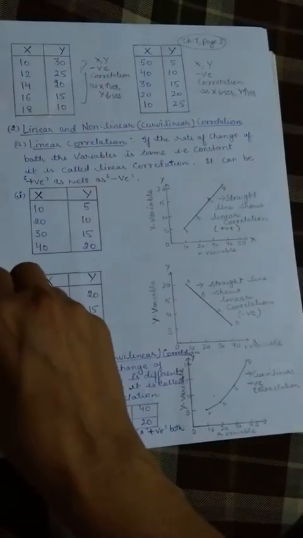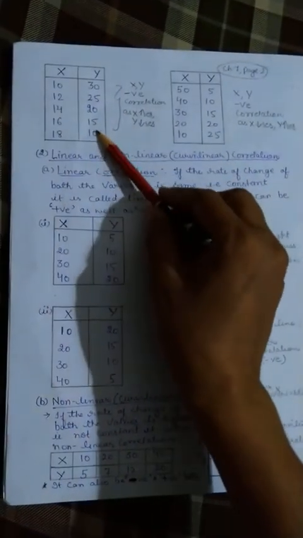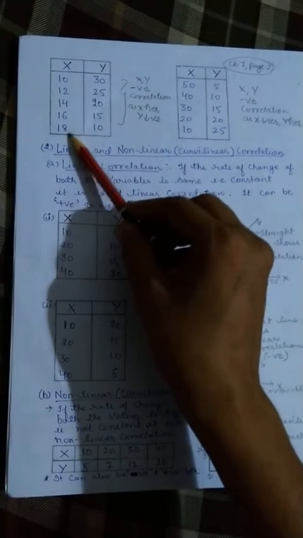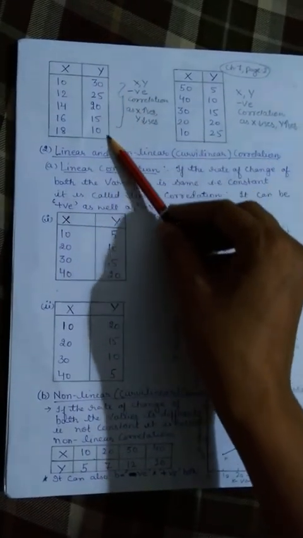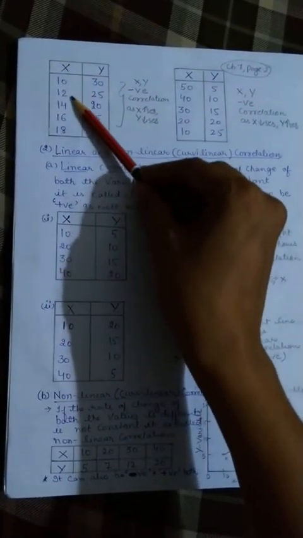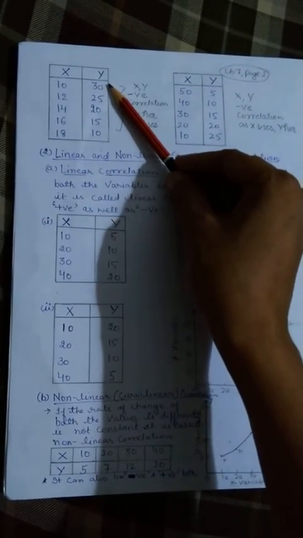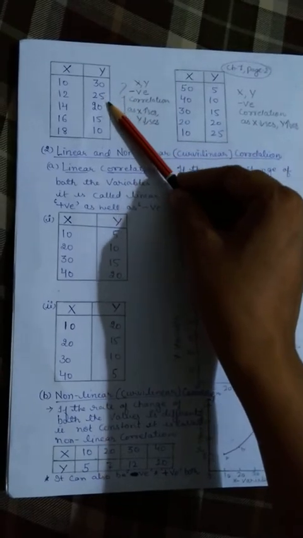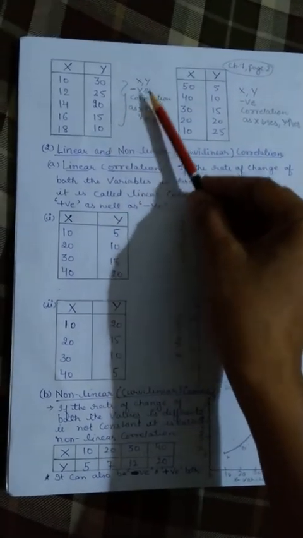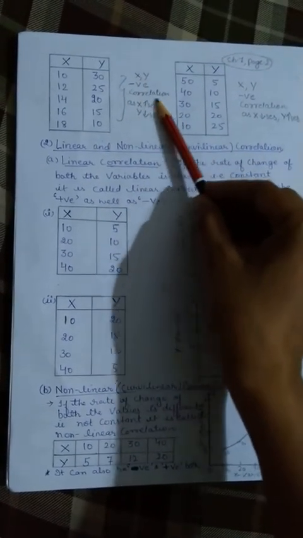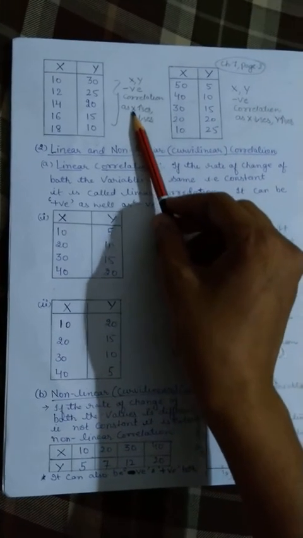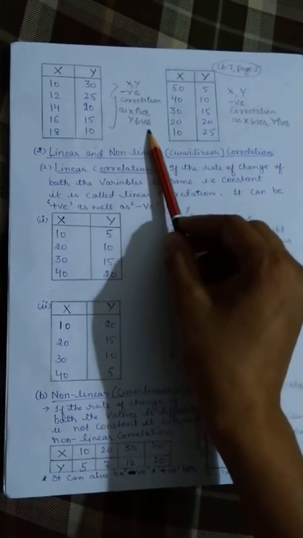Now bachcha, here are again two tables which show that as x increases, the y value decreases. As x increases from 10, 12, 14, 16, 18 respectively, the y values are decreasing like 30, 25, 20, 15 and 10. It is showing you negative correlation, and which type? As x increases, y decreases.